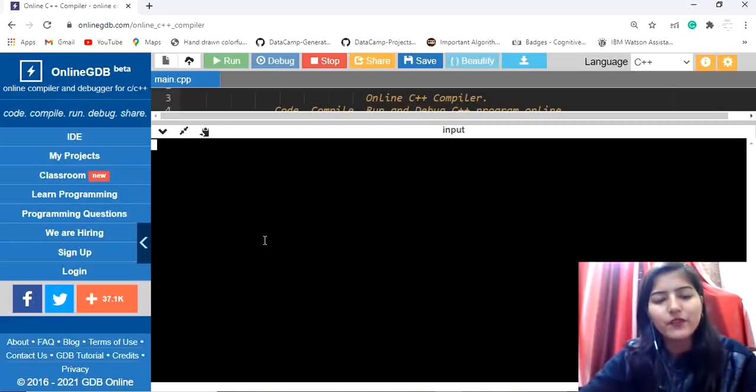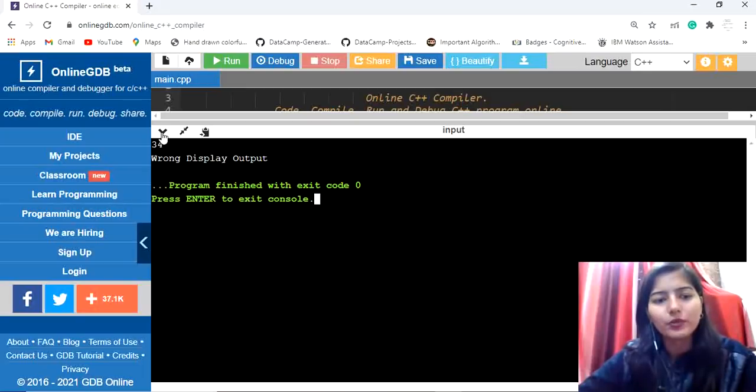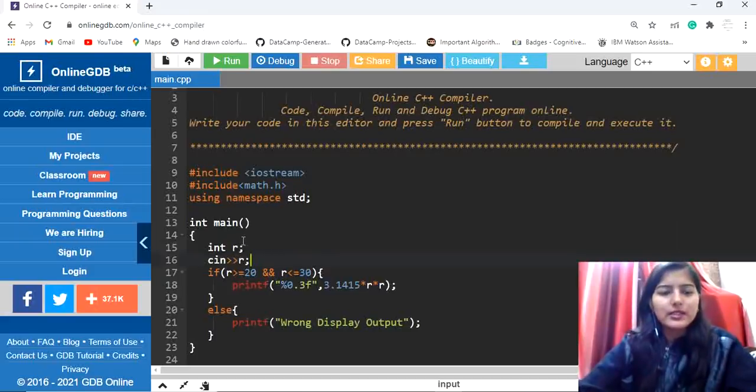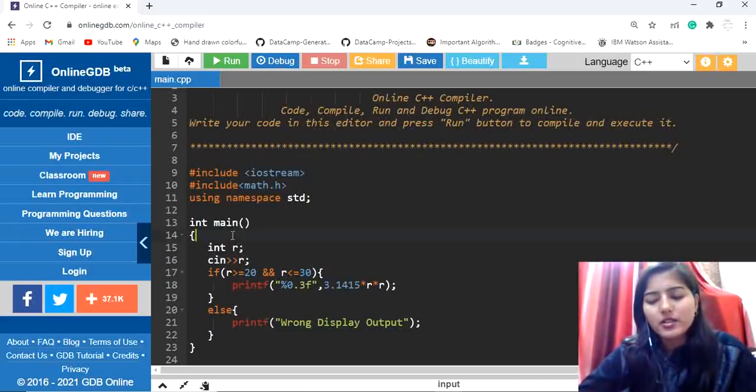So suppose we are taking 34, so we are getting the wrong display output, right? So this was a kind of easy program. Although there were some compiler issues that many of the students mentioned, maybe in such a case some marks will be rewarded to you, so don't worry about this, right? Let's see the next question now.